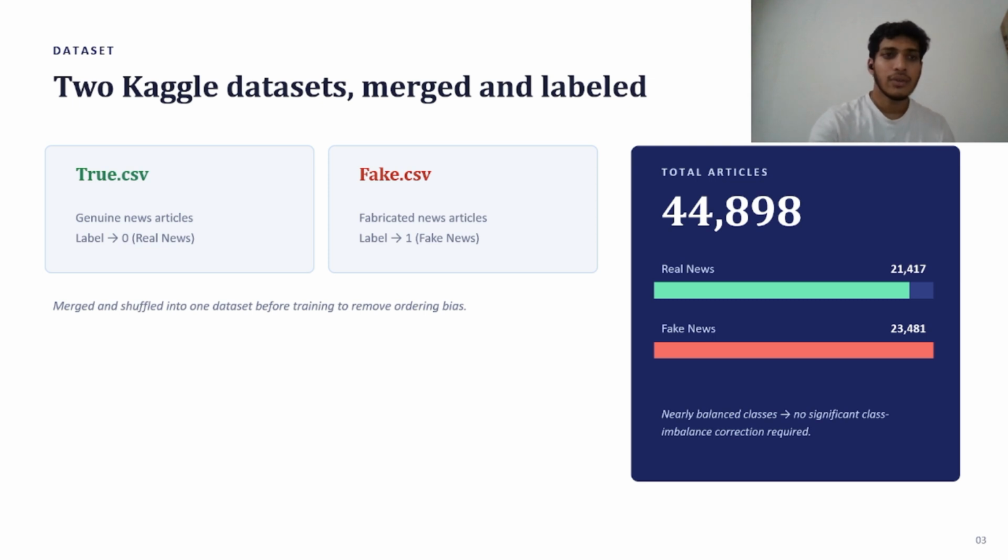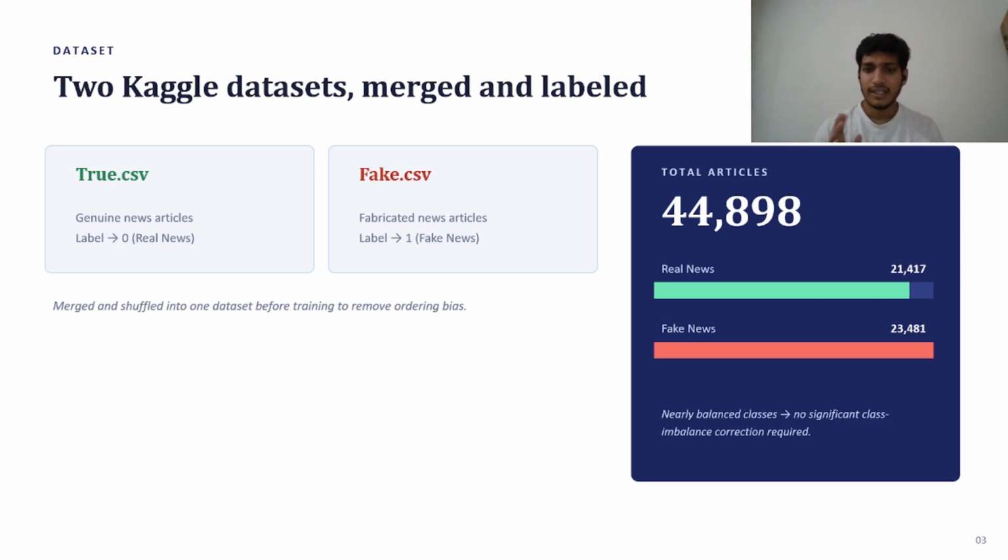So here is slide 3, the dataset. For this project I used two publicly available datasets from Kaggle. The first dataset is True.csv, which contains genuine news articles. The second dataset is Fake.csv, which contains fake news articles. Now, after assigning labels where 0 represents real news articles and 1 represents fake news articles, both datasets were merged into a single dataset and shuffled randomly before training.